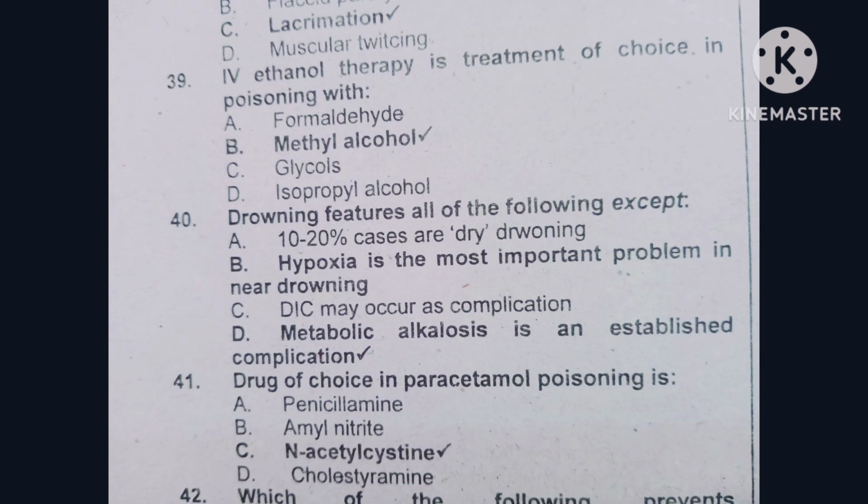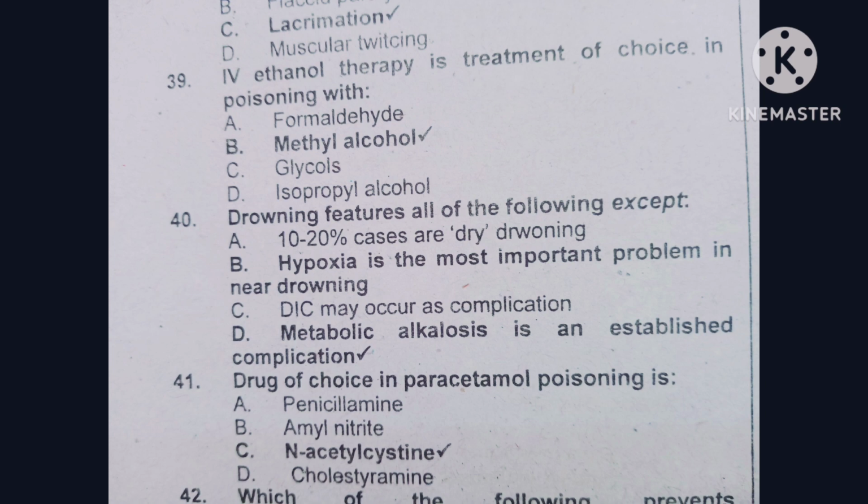Question number 40. Drowning features are all of the following except: option A is 10 to 20% cases are dry drowning. Option B is hypoxia is the most important problem in near drowning. Option C is DIC may occur as a complication. Option D is metabolic alkalosis is an established complication. Most probably the correct option is metabolic alkalosis as an established complication.